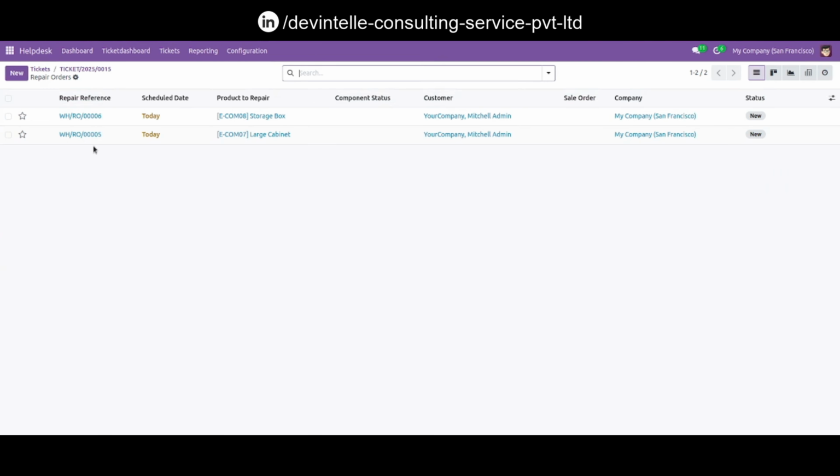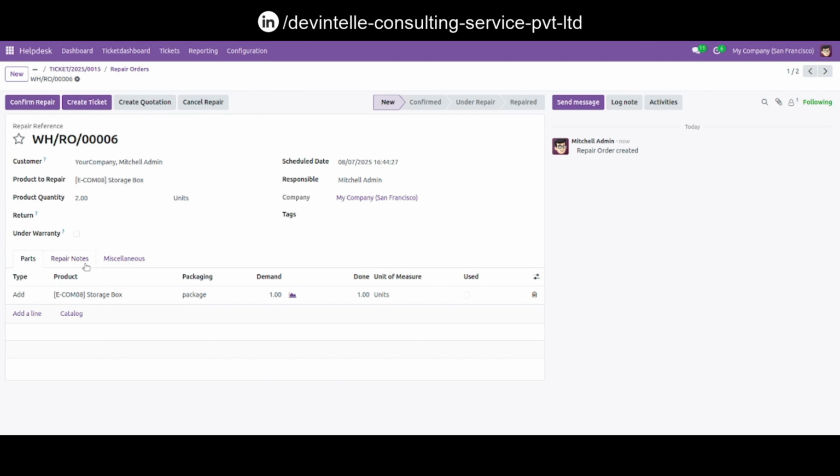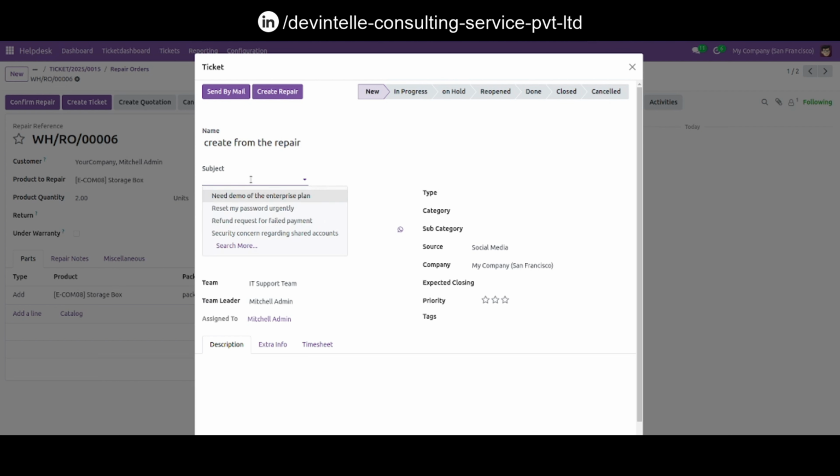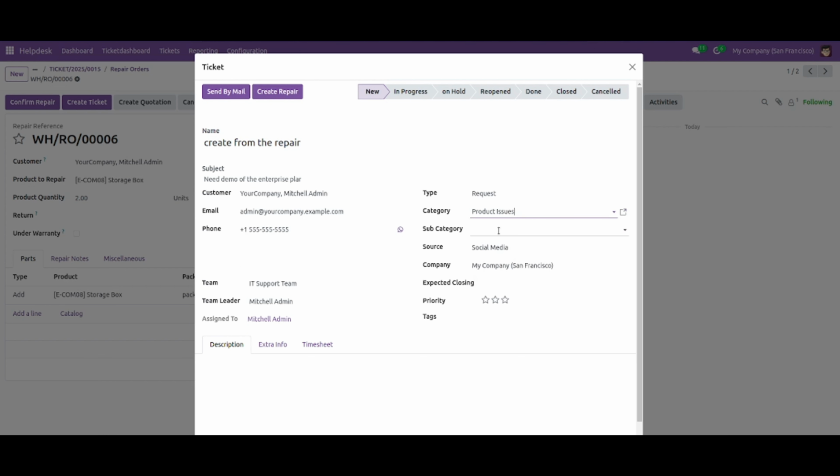View this and see here your created repair order, and it also displays the repair order screen in create ticket. It means you can also create this ticket from the repair order. Now add your ticket name like create from the repair. Add subject, type is a request, category product issue, add subcategory,